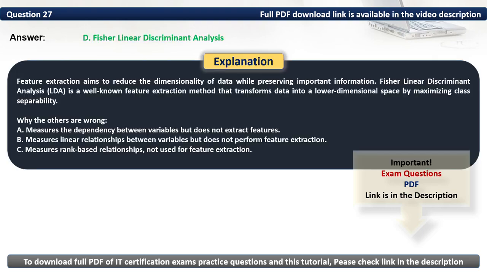Feature extraction aims to reduce the dimensionality of data while preserving important information. Fisher LDA is a well-known feature extraction method that transforms data into a lower dimensional space by maximizing class separability.